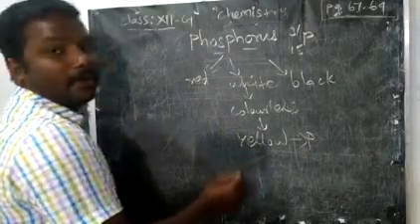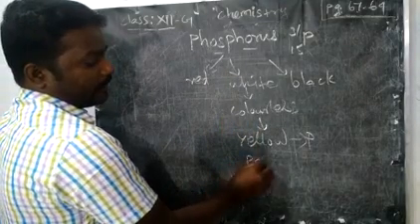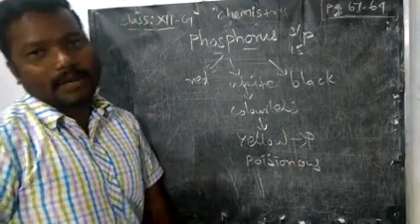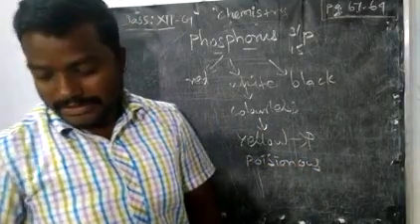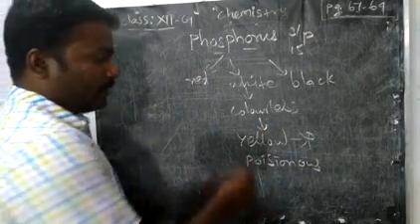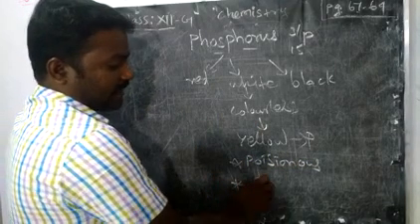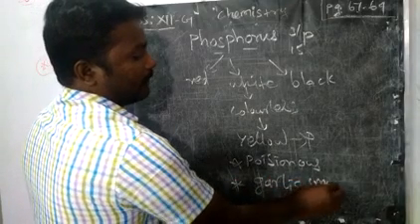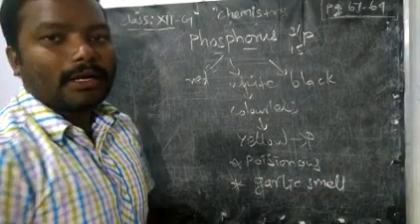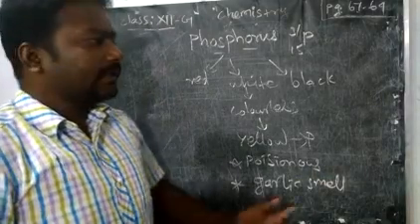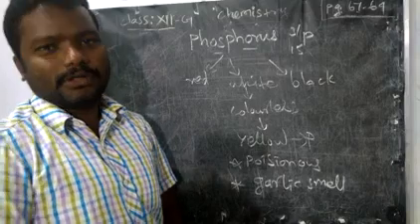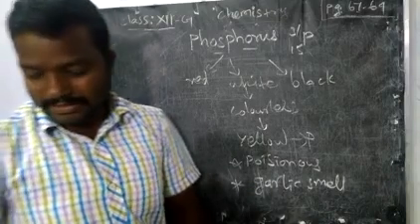Now we are seeing about white phosphorus. It is a poisonous compound, very important. Another important point is that it has a garlic smell. Then it is possible to convert white to red phosphorus. Yes, that is also possible.